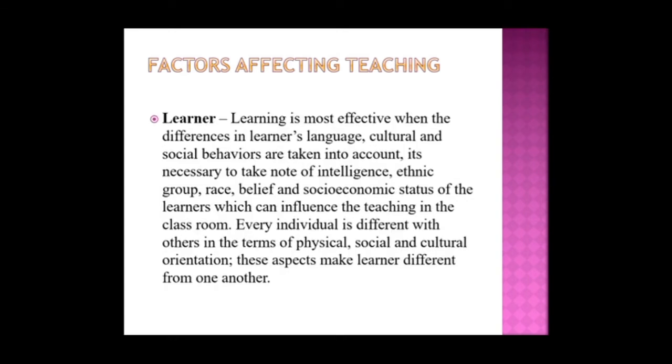And learner, how learner play here. Learning is most effective when the difference in learner's language, cultural and social behavior are taken into account. It's necessary to take note of intelligence, ethnic group, race, belief and socio-economic status of the learner, which can influence the teaching in the classroom. Every individual is different with the other in the terms of physical, social, cultural and orientation, and these aspects make learner different from one another.